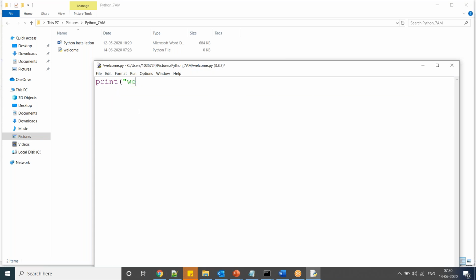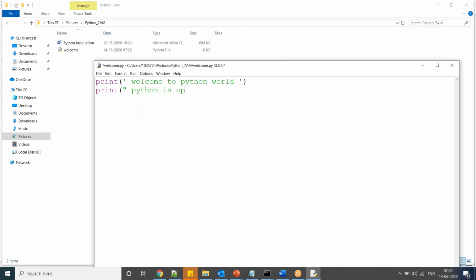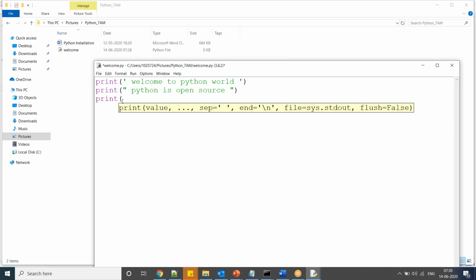So here you write: welcome to Python world. Python is open source. Guys, here you can write in single quotes, you can write in double quotes, or you can write in triple single quotes.